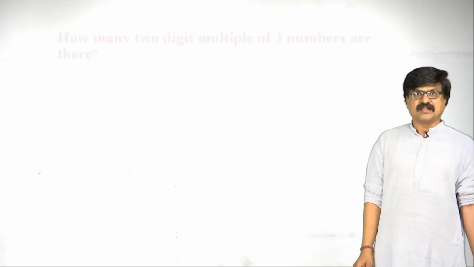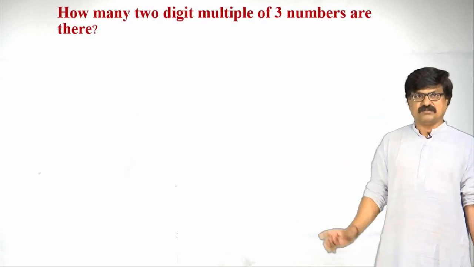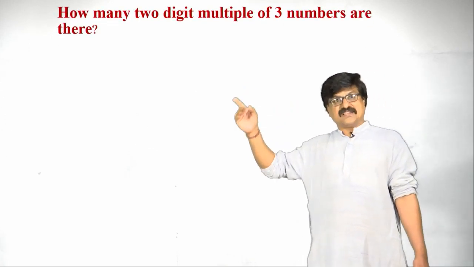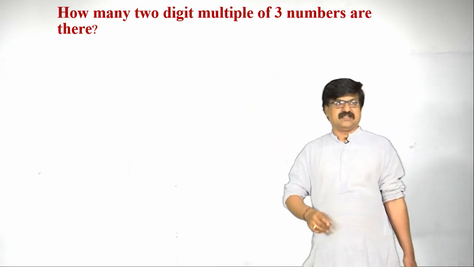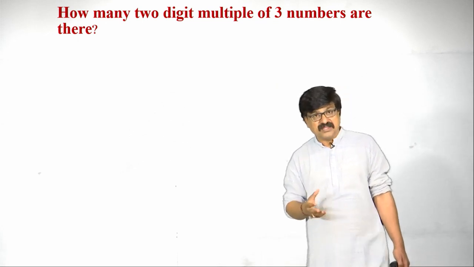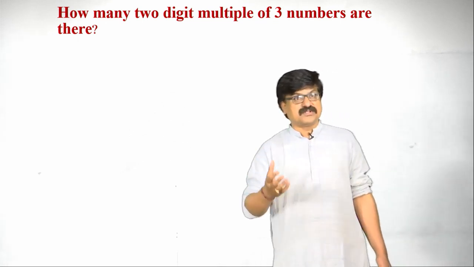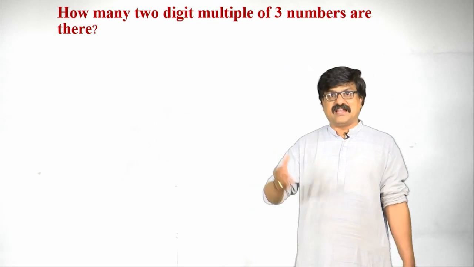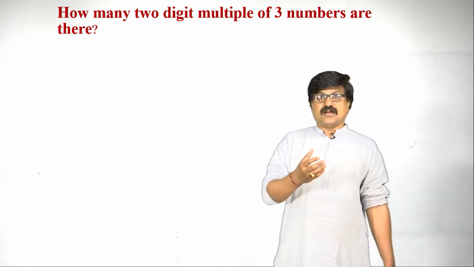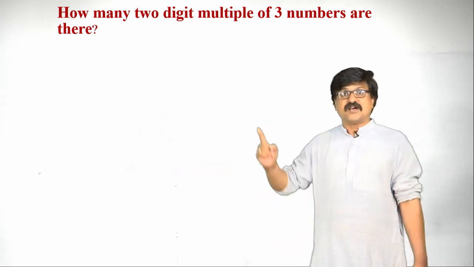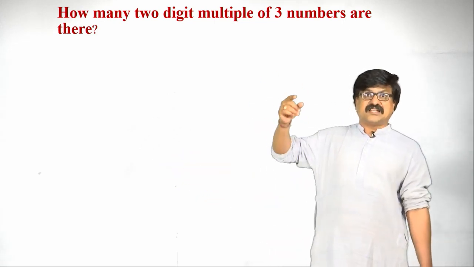move to the next problem. How many 2-digit multiples of 3 are there? That means, we know that 2-digit numbers start from 10, 11, 12 till 99. Among these numbers, we have to test how many numbers are divisible by 3.